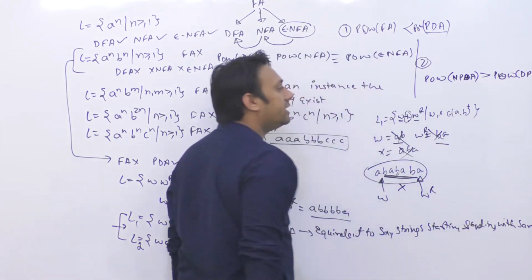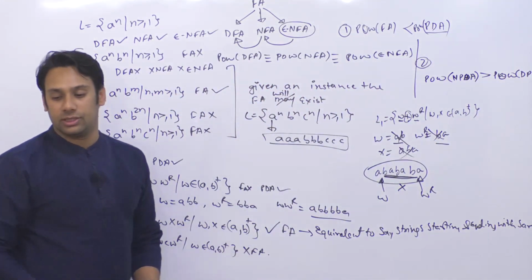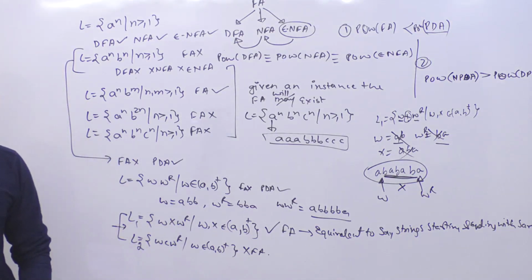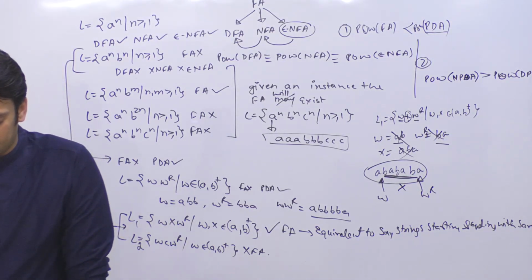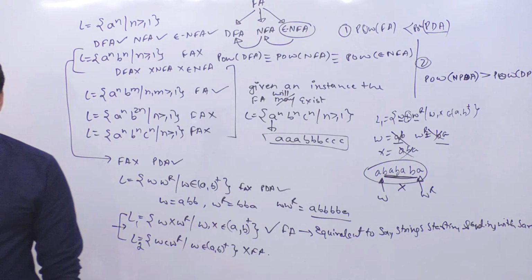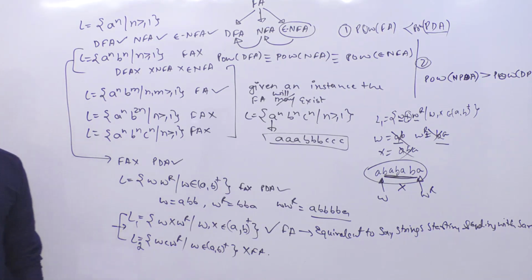So you can say NPDA is more powerful as compared to DPDA. The NPDA is more powerful than DPDA. Okay? Yes, Pratibha, please ask. NPDA is more powerful as compared to DPDA. Do you have any questions?